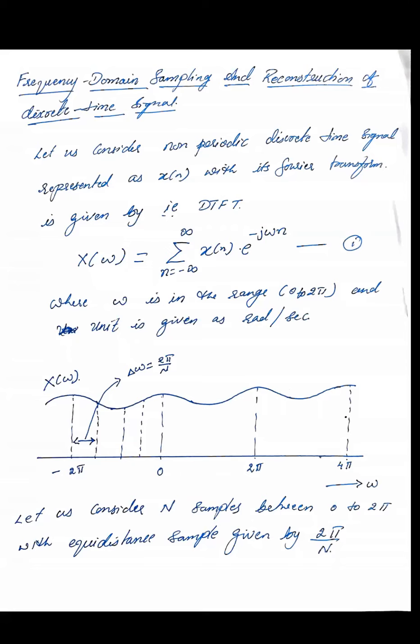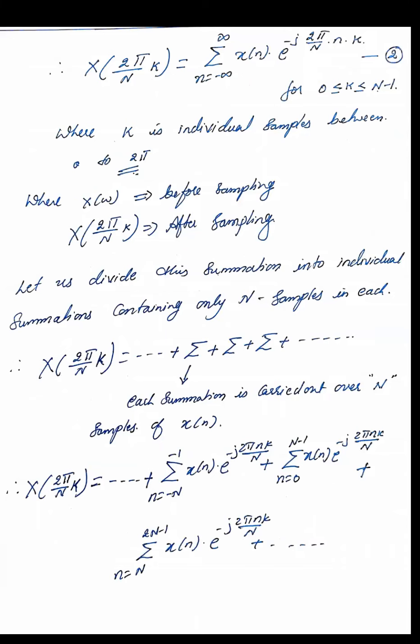So that is the equidistant sampling between 0 to 2 pi. Now let us substitute the value of the sampled omega as 2 pi by N k in the above equation, where k is again 0 to N minus 1.